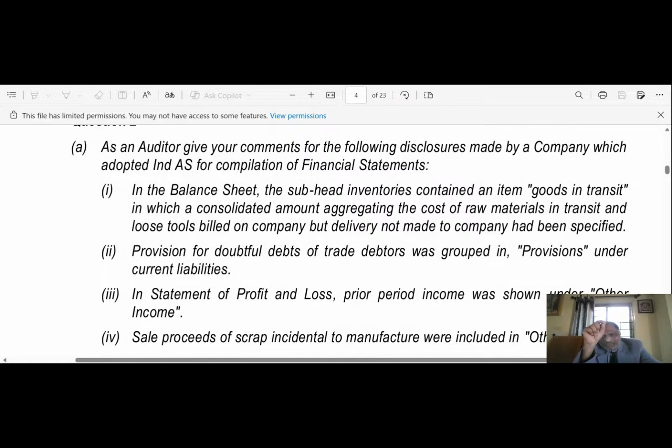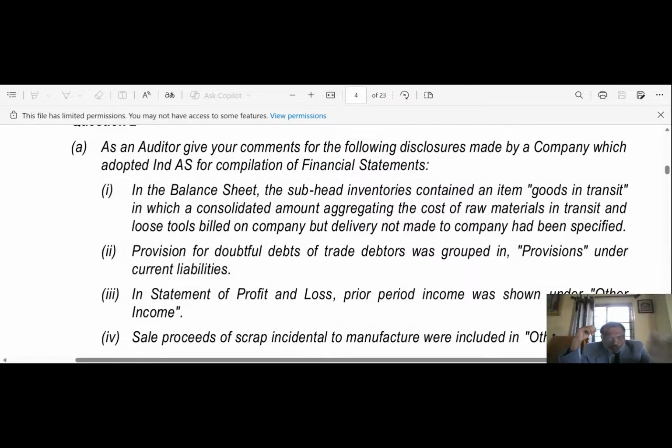Provision for doubtful debt of trade debtors was grouped in provision under current liabilities. The term doubtful debt is an adjustment to the carrying amount of assets. Hence, no provision is created separately for it as per Ind AS 37, Provisions, Contingent Liabilities and Contingent Assets.